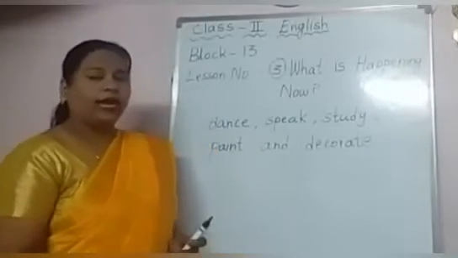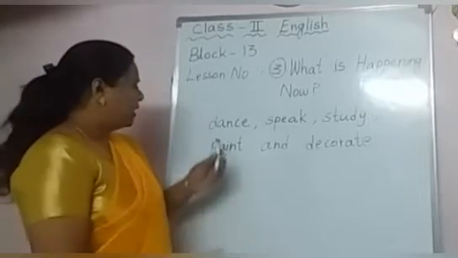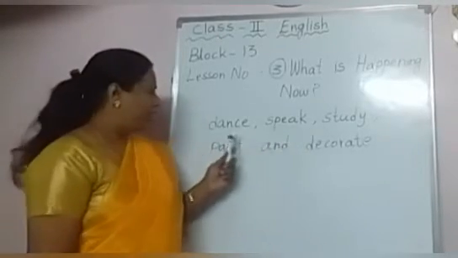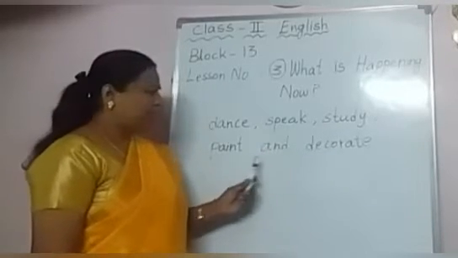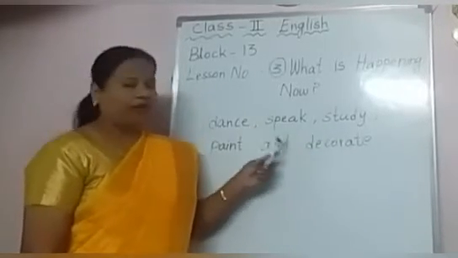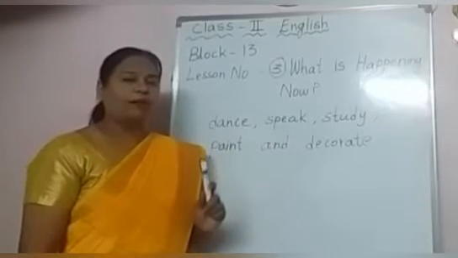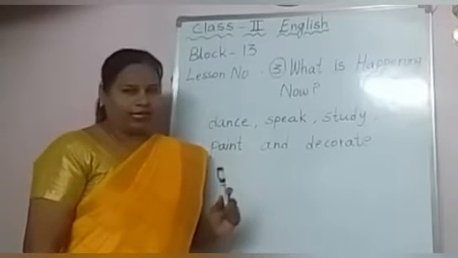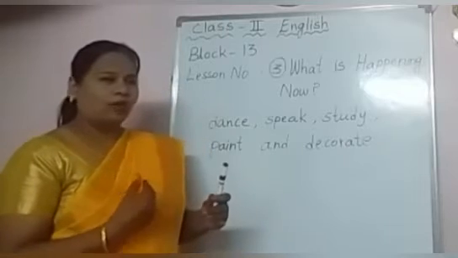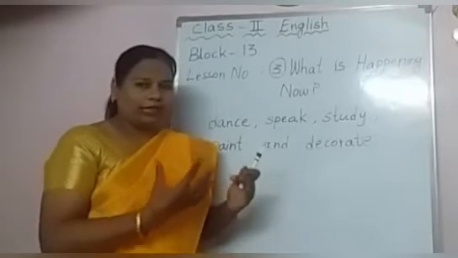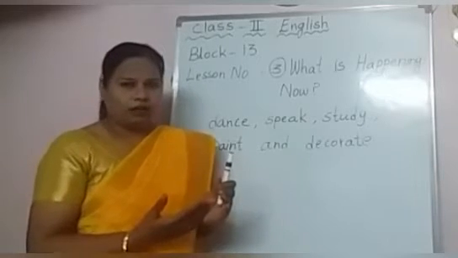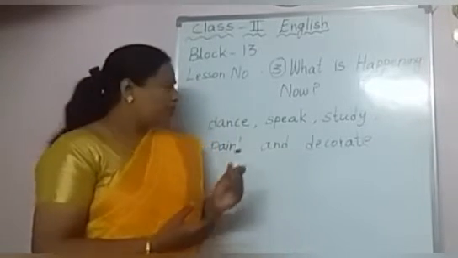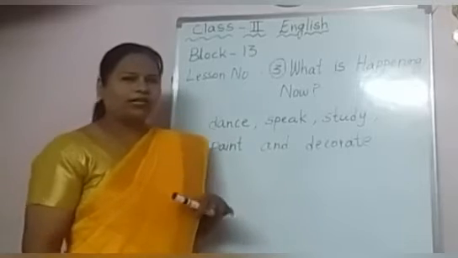Children, yesterday in last class we have learned these action words: dance, speak, study, paint and decorate. From where did we get these words, children? From a story, We Indians. Yes children, in the story so many people are telling about themselves, what they like, what they will do, where they are coming from. Okay children, so dance, who likes to dance in our story?